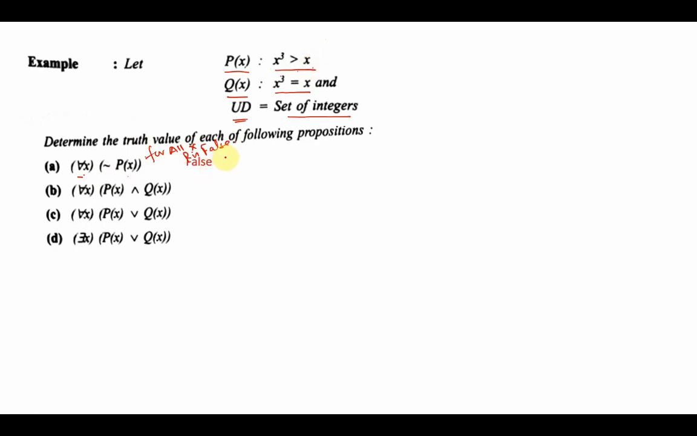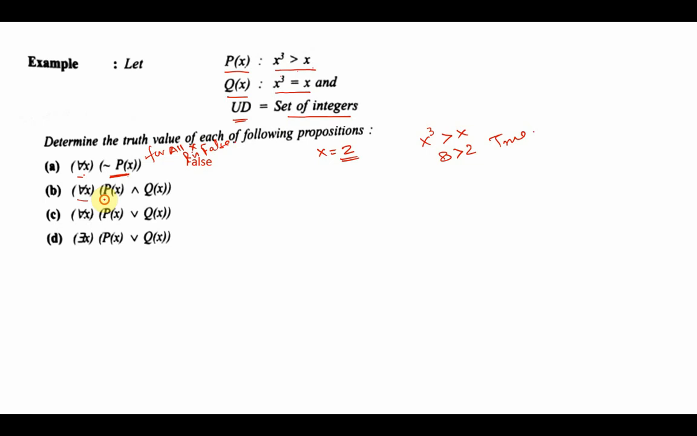This is obviously false. If I simply put x is equal to, let us say, 2, then x cube is greater than x, that means 8 is greater than 2 becomes true. P of x is true. That means negation of p of x becomes false. So x is equal to 2 or, for that matter, any positive integer greater than 1 becomes a counter example.